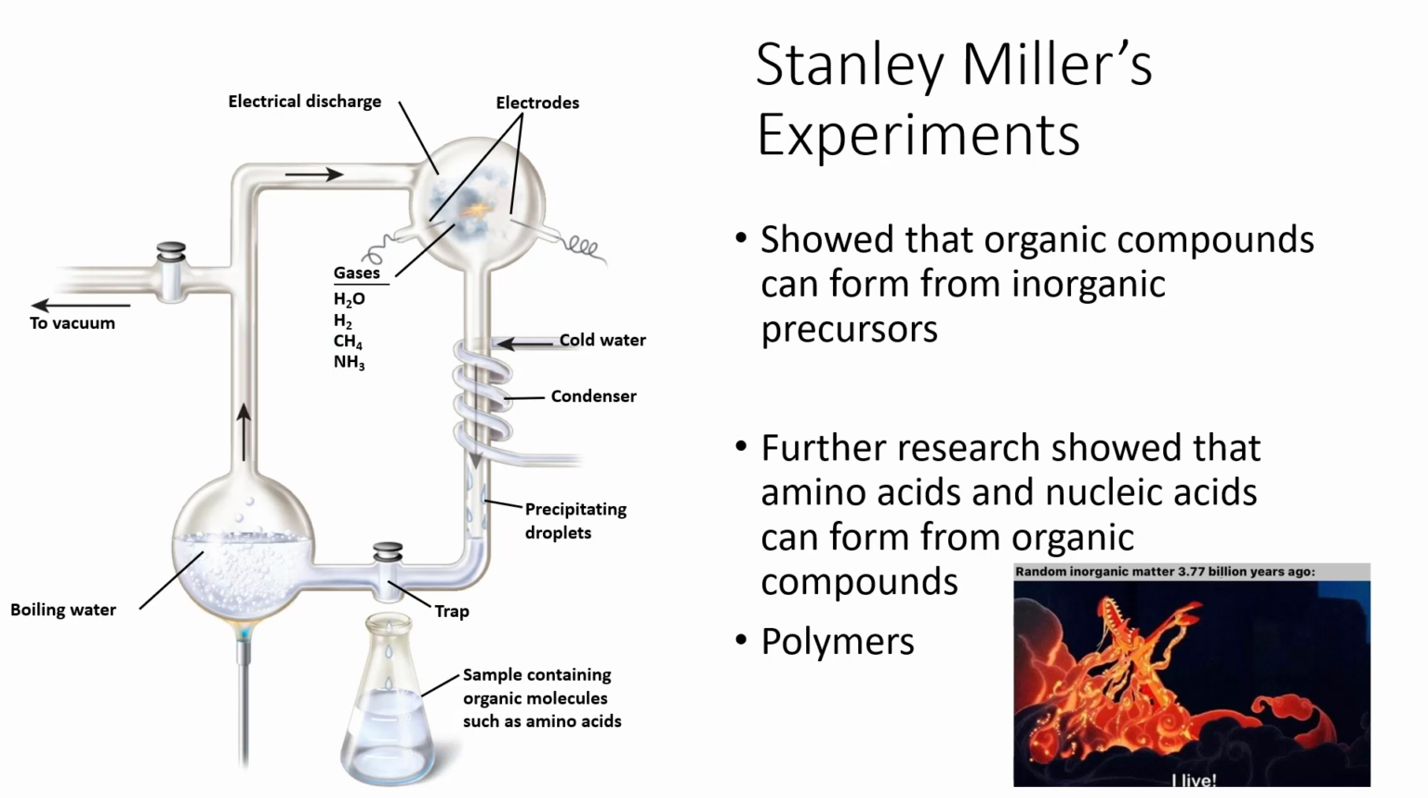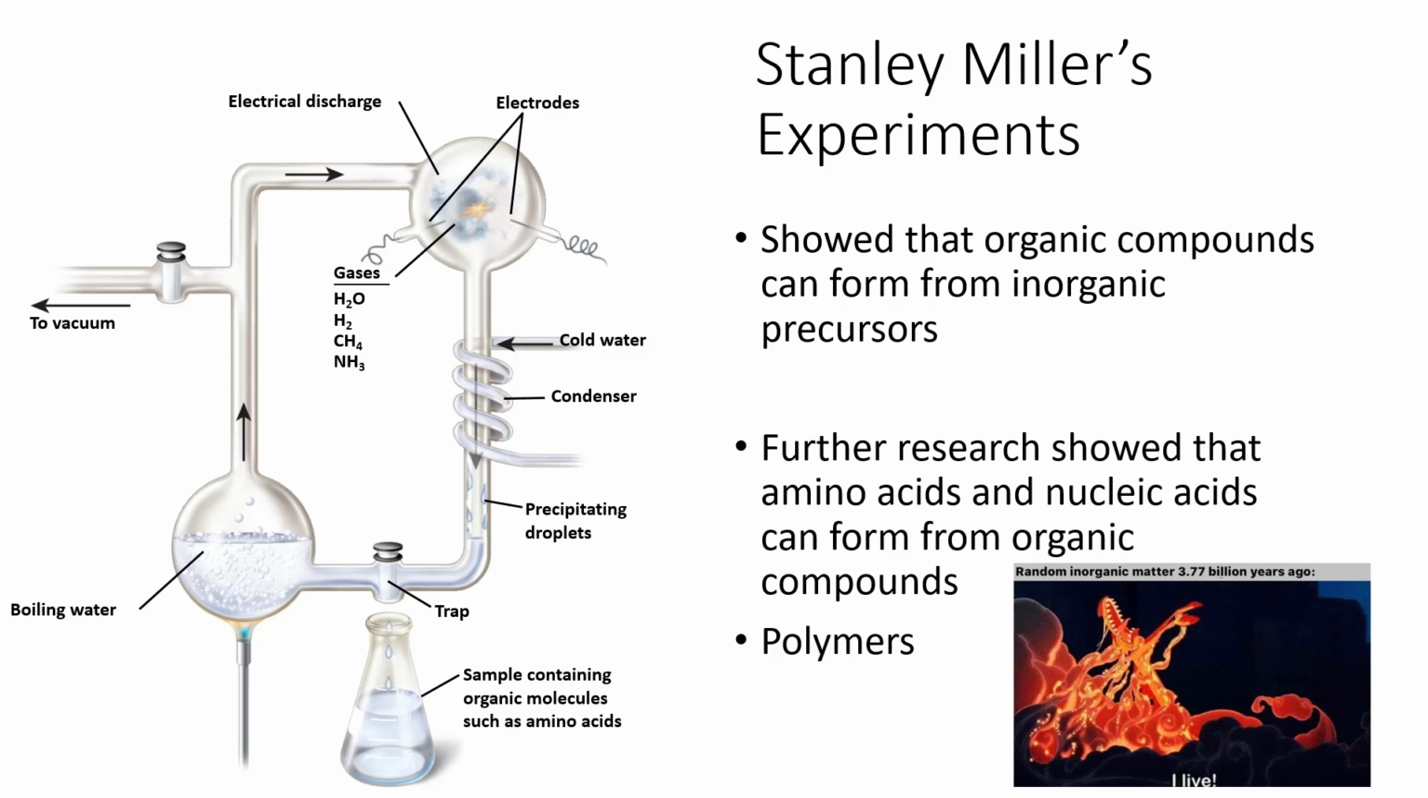What he did is he used electrodes to simulate lightning. He used boiling water to simulate the heat of the early Earth. And he used reducing gases such as CH4 and NH3, that's ammonia and methane. He used a reflux apparatus, which you'll get to know in organic chemistry, with cold water condensing droplets down and saw if, after a while, there could be gases forming into amino acids. He did show that organic compounds can form from inorganic precursors given the conditions of early Earth.